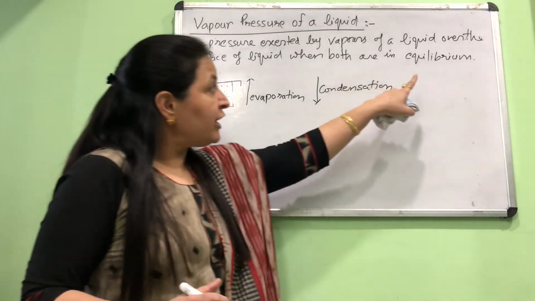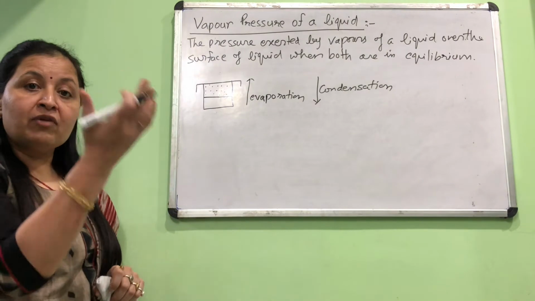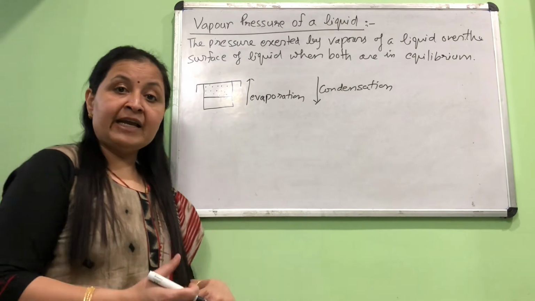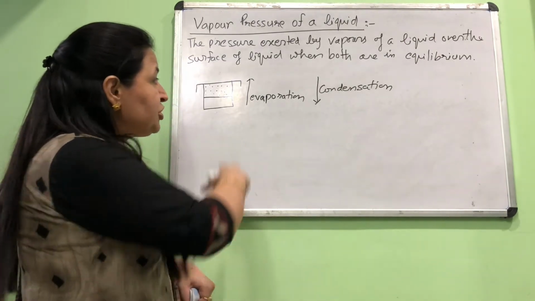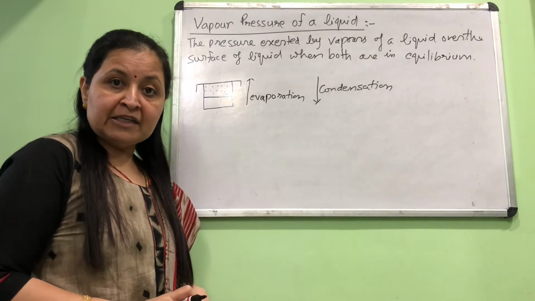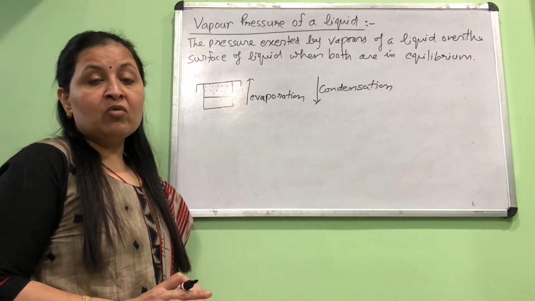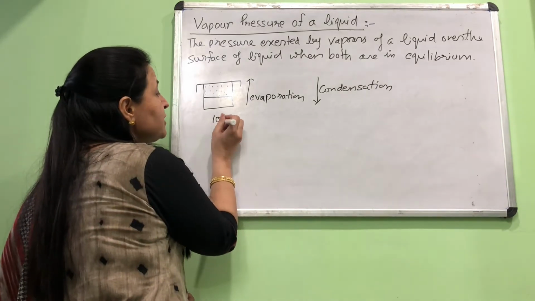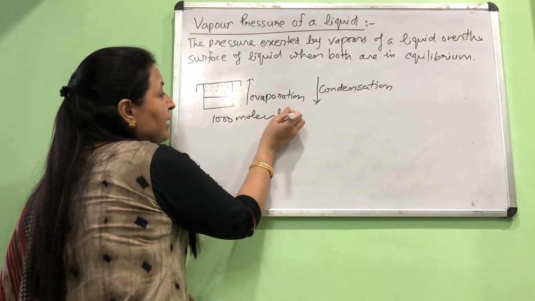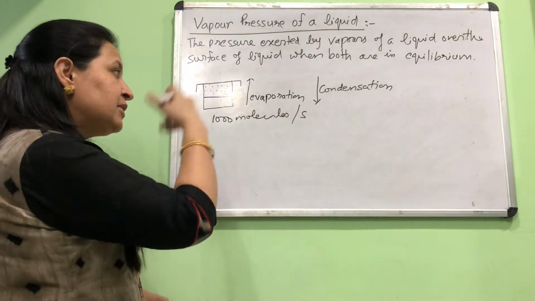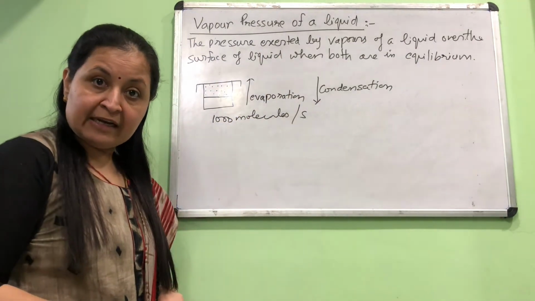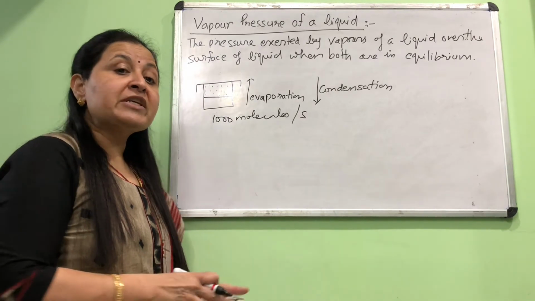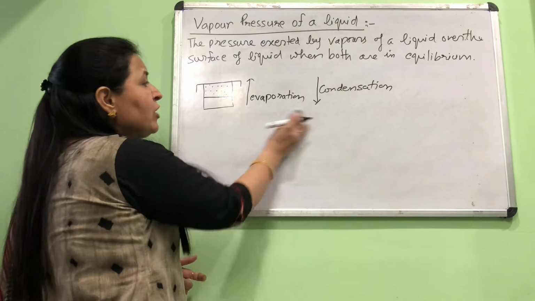For equilibrium to be attained, there should be a forward process, and also a backward, reverse process. So when will equilibrium be attained? When the rate of evaporation becomes equal to the rate of condensation. Rate in general means the speed. For example, if 1000 molecules evaporate per second, then 1000 molecules should also condense in that 1 second. Then we will say that the rate of evaporation has become equal to the rate of condensation, and that situation will be called equilibrium. Now what is so important about equilibrium?